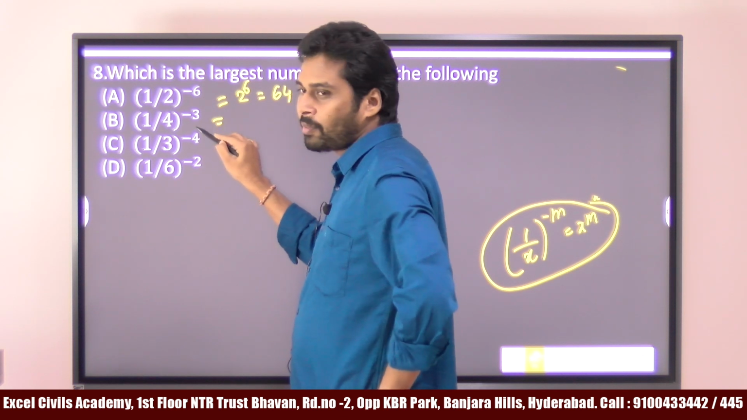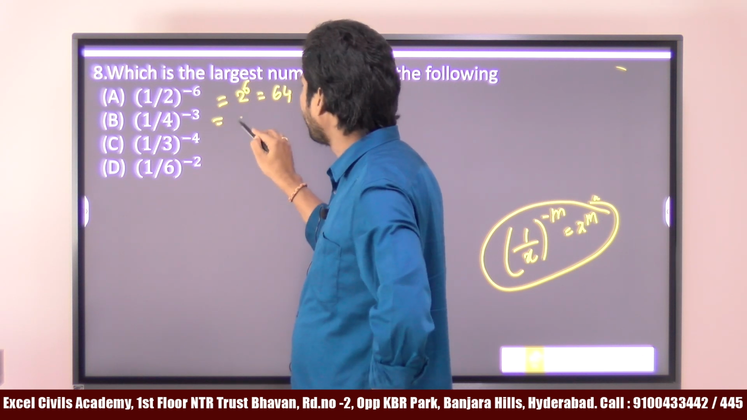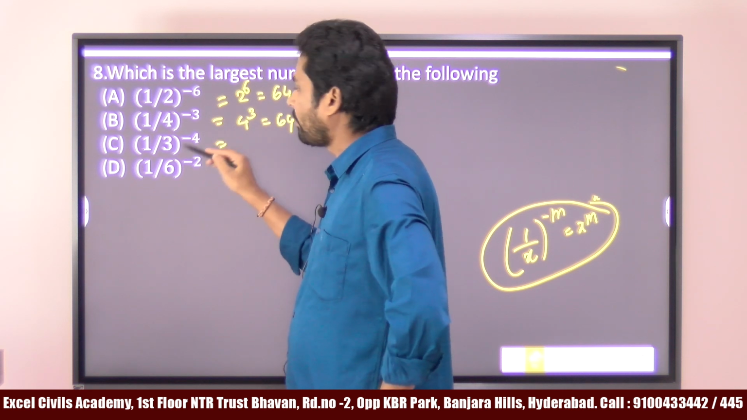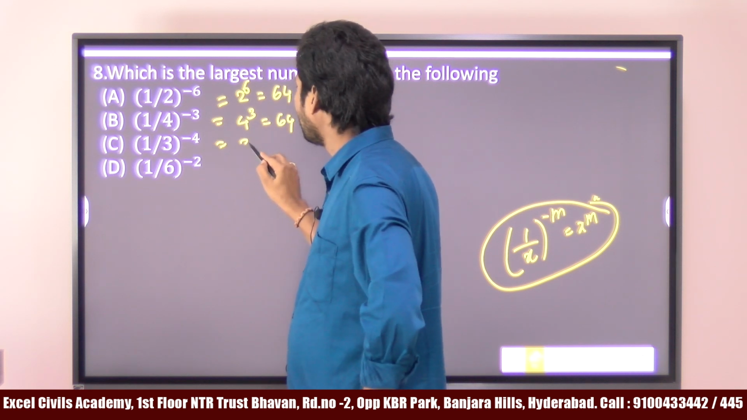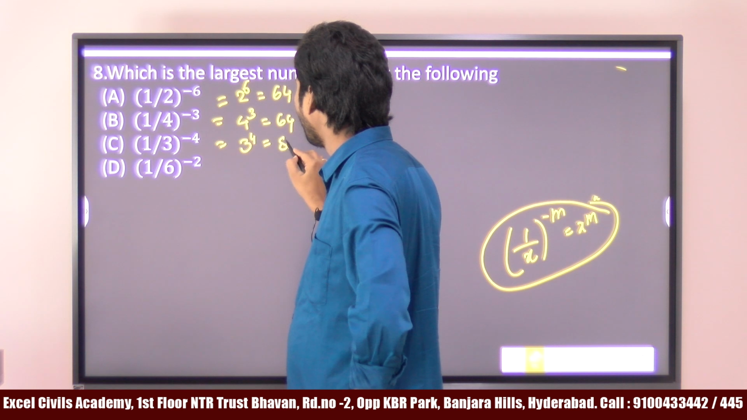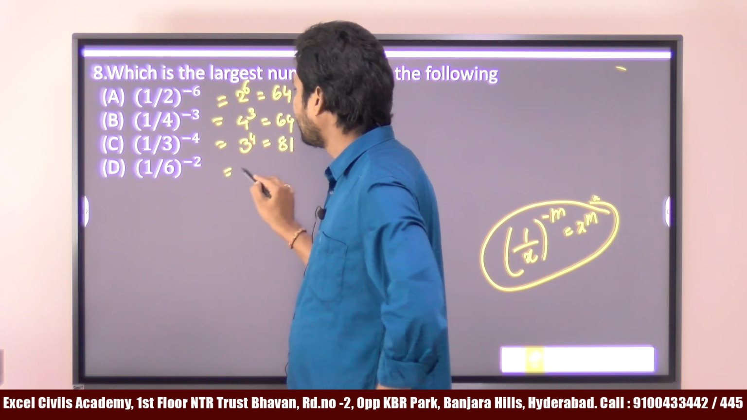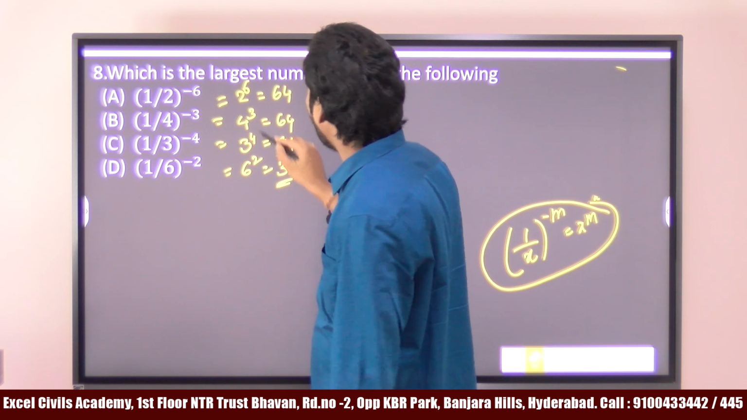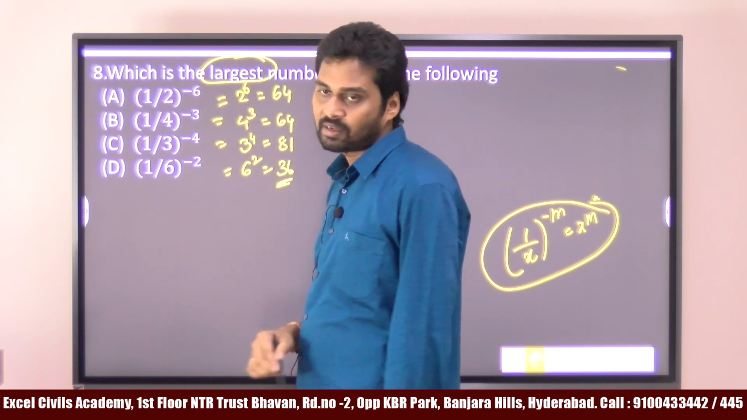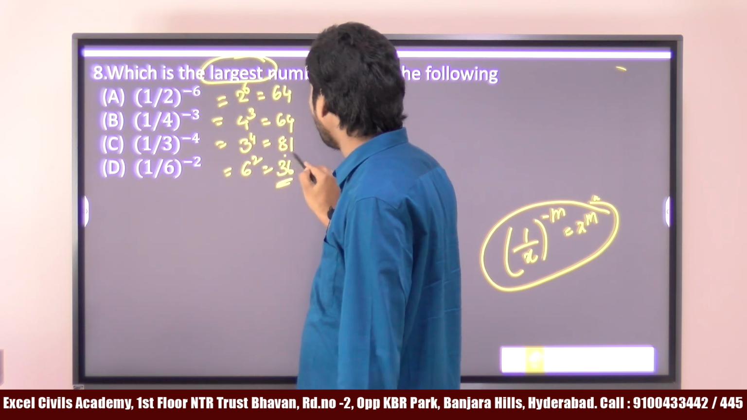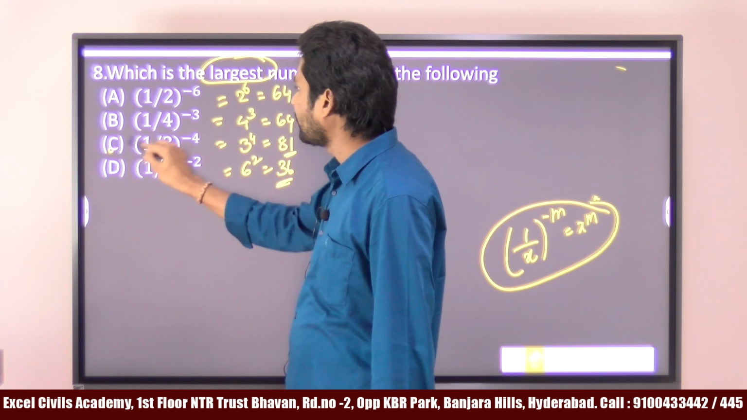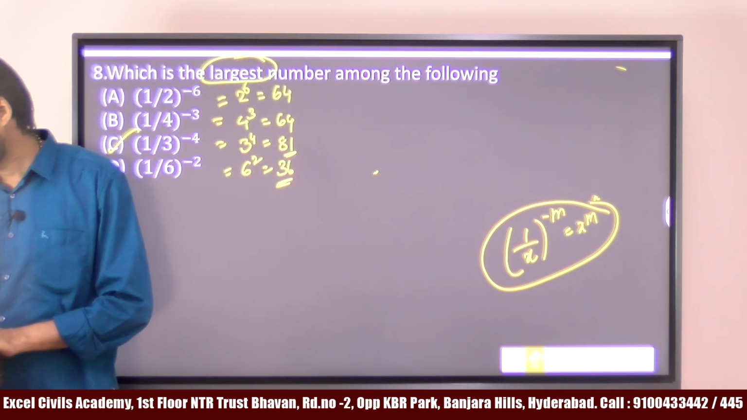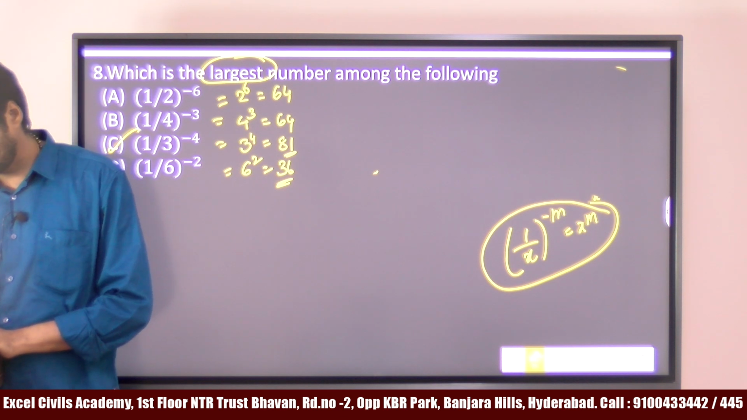Next, (1 by 4) whole to the power of minus 3 means we can write it as 4 cube. What is 4 cube? 64. Next, (1 by 3) whole to the power of minus 4 means 3 power 4, which is 81. Next, this is 6 square, which is 36. So what are we supposed to find out? The largest number. Which is the largest number? 81. 81 means option C. Option C is the correct one.